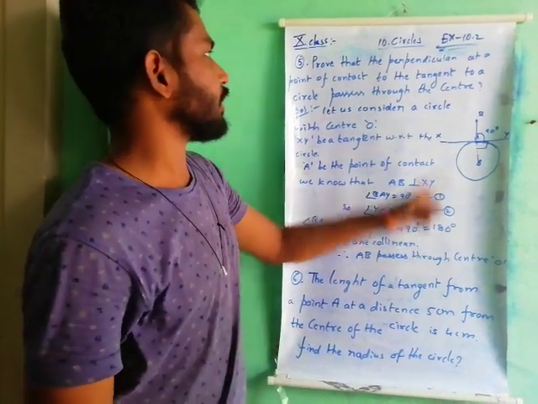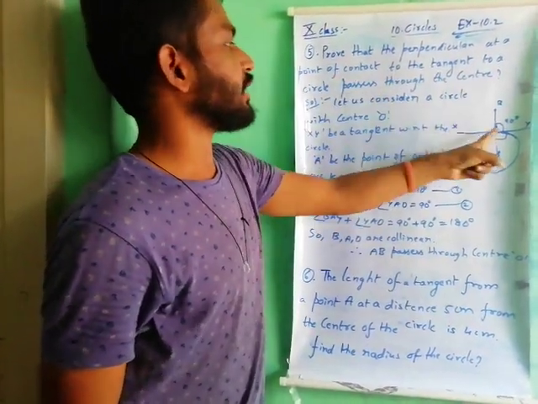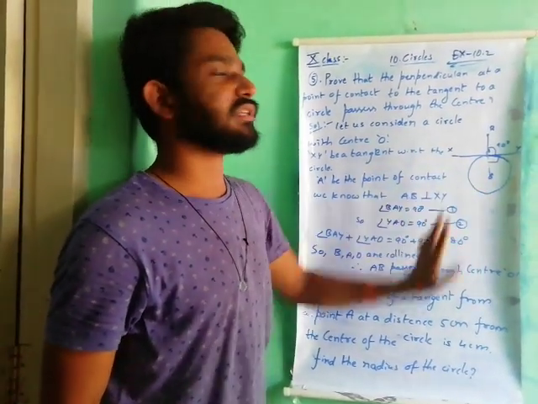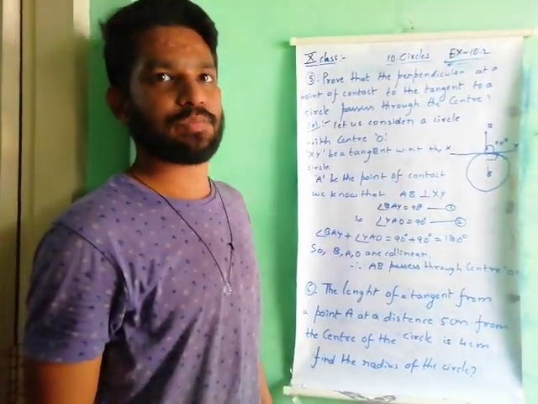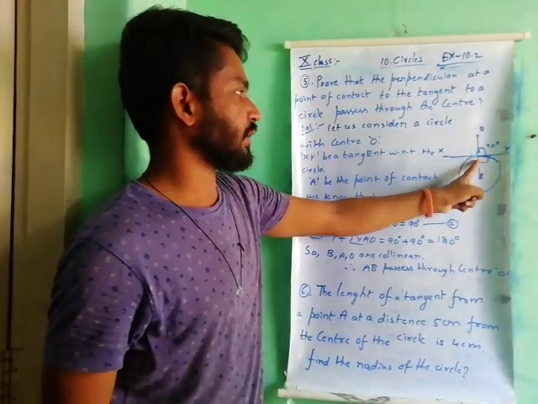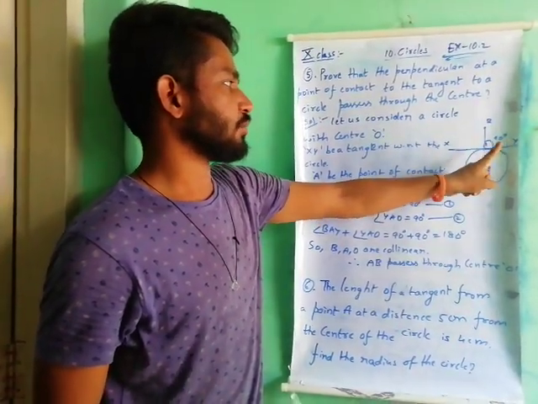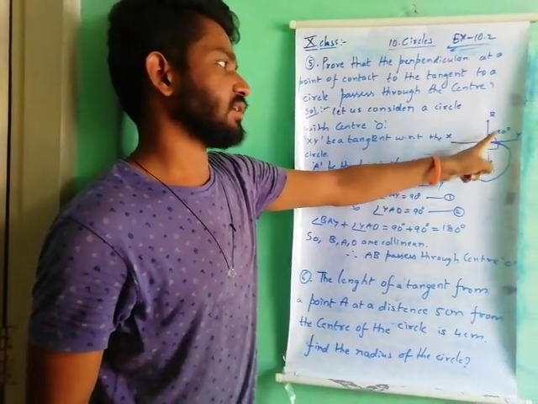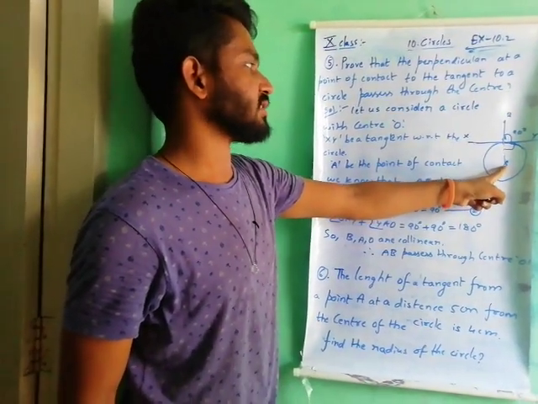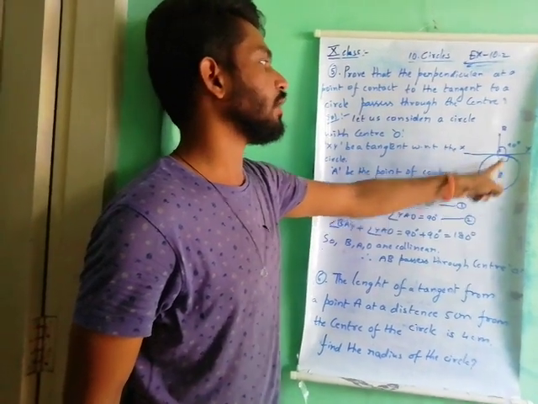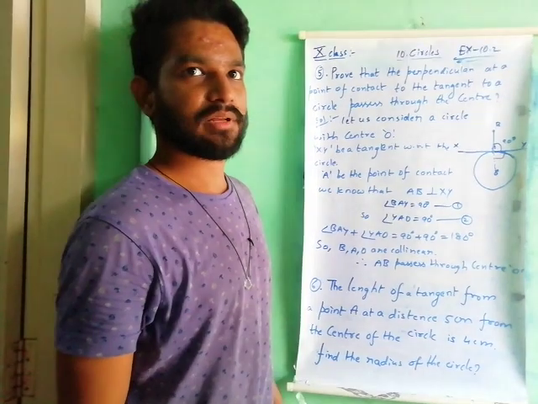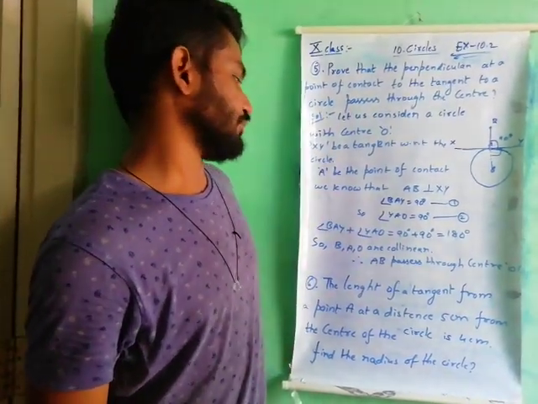So finally what we conclude is that the perpendicular at a point of contact to a tangent to the circle passes through the center. Understand, simple one? By using this property, here it is 90 degrees, so here it is also 90 degrees. The sum is 180, it must be a straight line. The 3 points are collinear, so it passes through the center. Understand? This is the proof for 5th question.